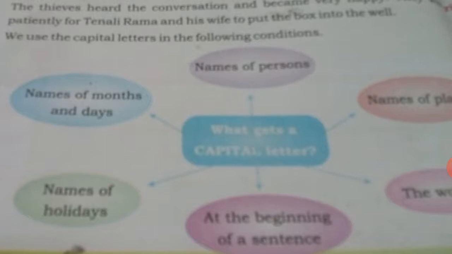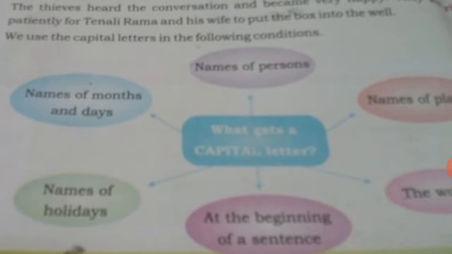At the beginning of a sentence, suppose I told you a sentence like: He is Ramu. That boy's name is Ramu. So how do you write the sentence? He is Ramu. H should be a capital letter. Never write small letters in the beginning of the sentence.